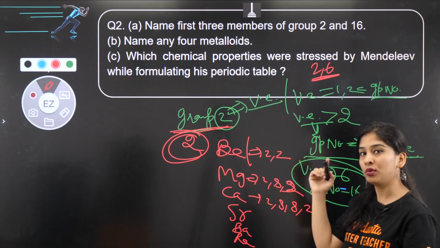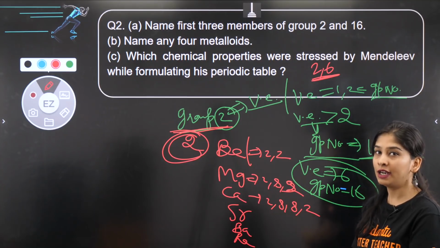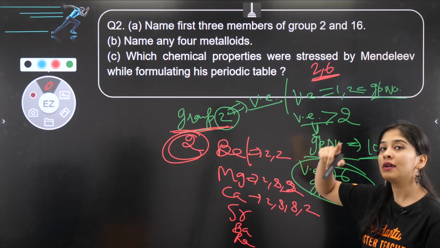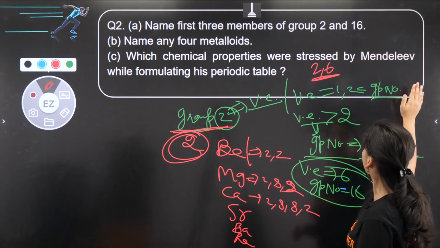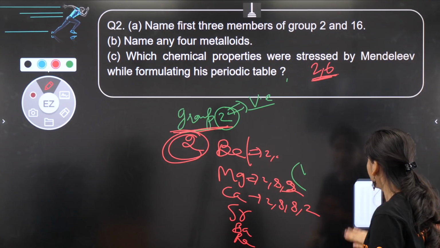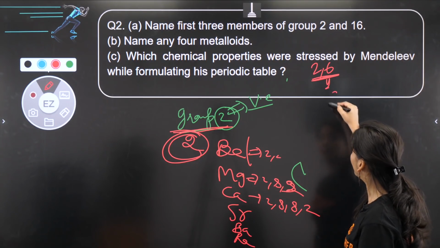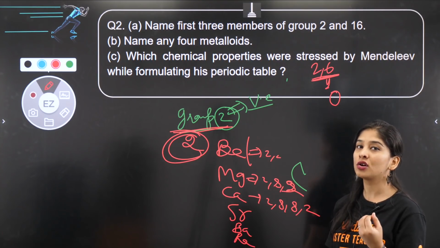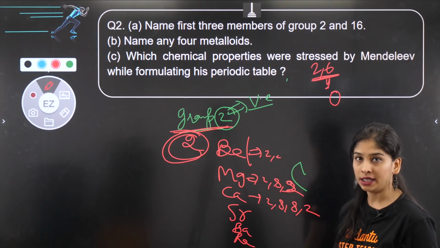Only then will there be 6 valence electrons, when the first shell is completely filled. Because the first shell has a maximum of 2, then the next has a maximum possibility of 8. I wrote 6. That is 8 electrons, which is nothing but oxygen. So once again let me write, yes, the first member is oxygen. So the 16th group starts from oxygen. We can also call it the oxygen family, right?